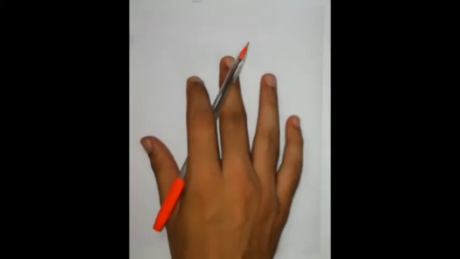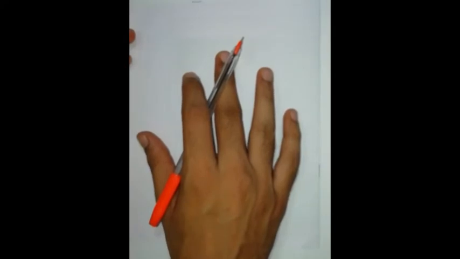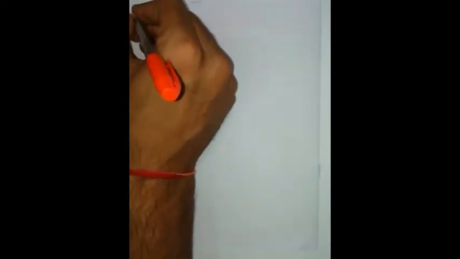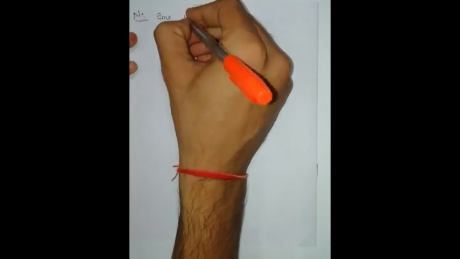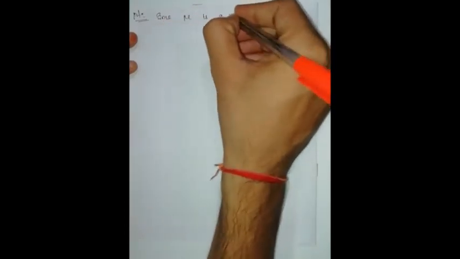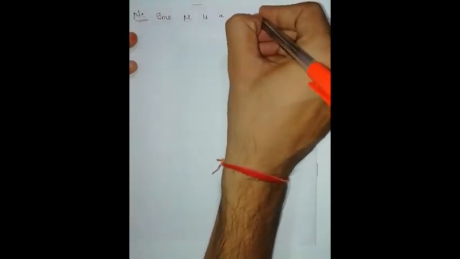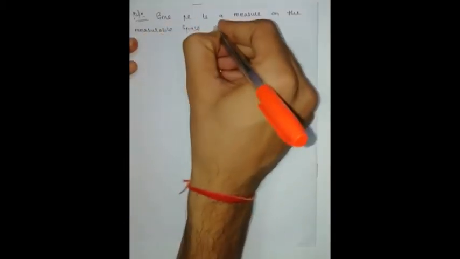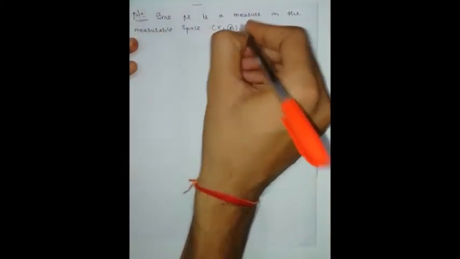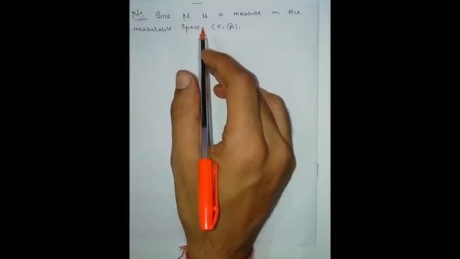Now the proof. Since in the statement it is clearly given that mu is a measure on the measurable space (X, script B), how can I say this directly?